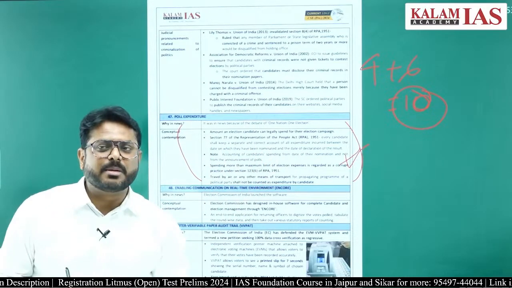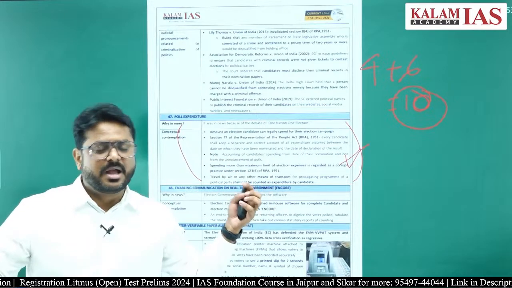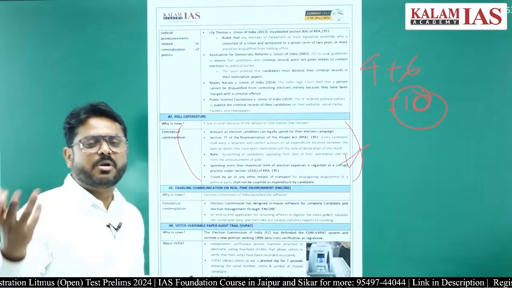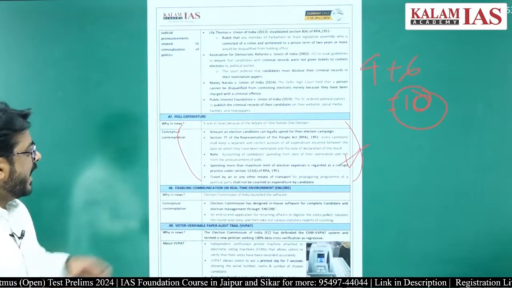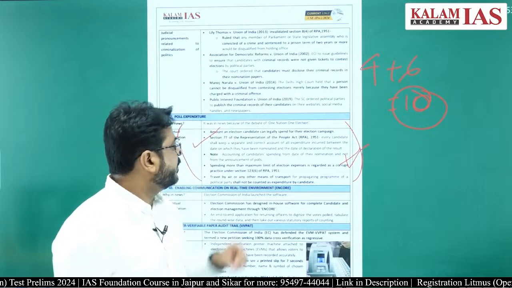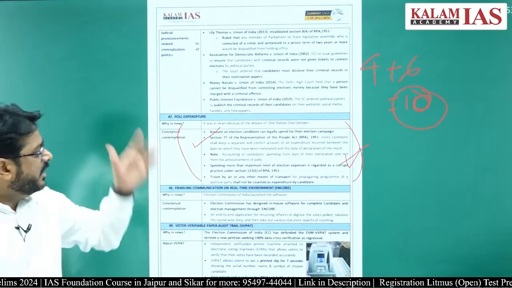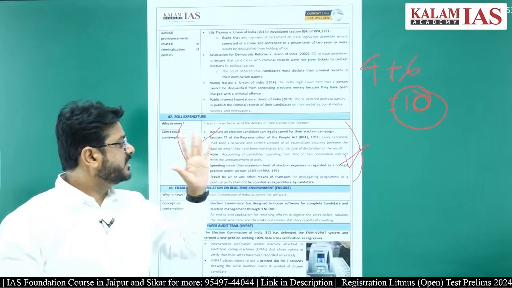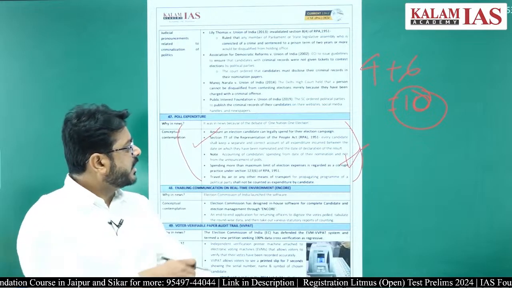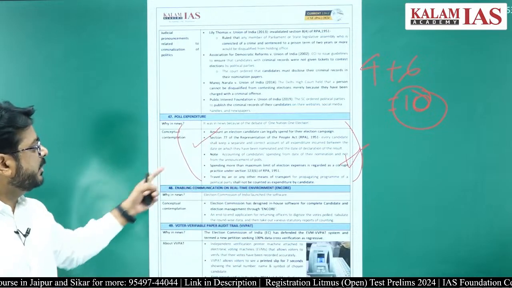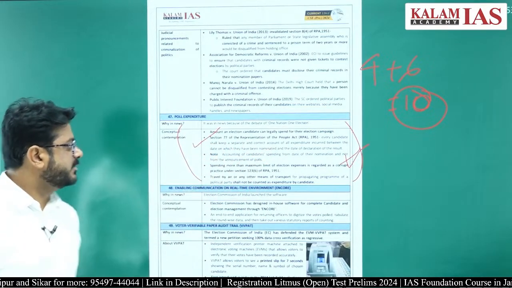Similarly, in the legislative assembly, for the bigger one it is 40 lakhs and for the smaller assembly it is 28 lakhs. And Section 77 of the Representation of the People Act says that every candidate will have to have a separate and correct account of all expenditure incurred between the date on which the declaration has been made.